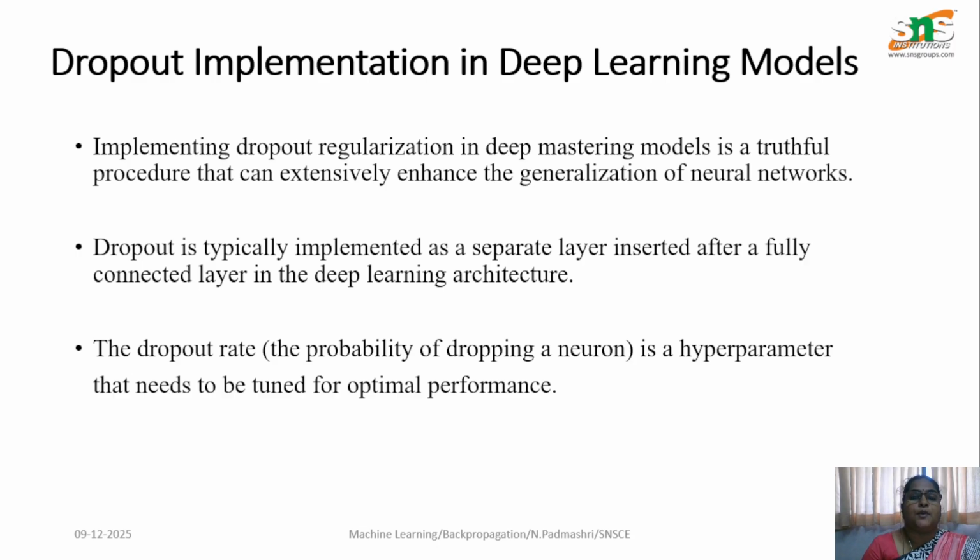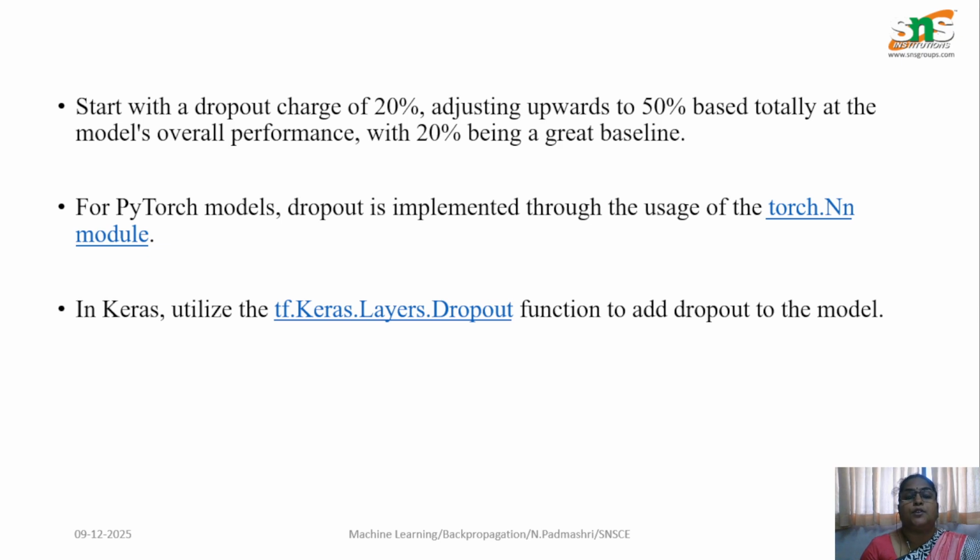We have the concept called hyperparameter tuning, right? The parameters are tuned to achieve better performance. Tuning means adjusting the parameter values. Okay, so the same concept is implemented here. Start with a dropout rate of 20%, where 20% of neurons are dropped out, and adjust upward to 50% based on the model's performance, with 20% being a good baseline.